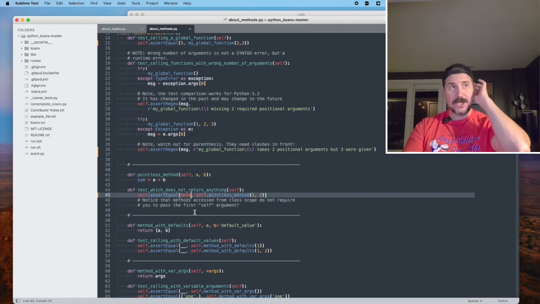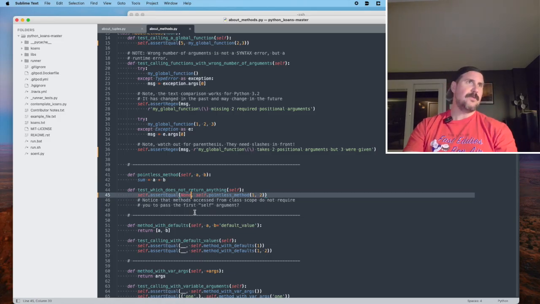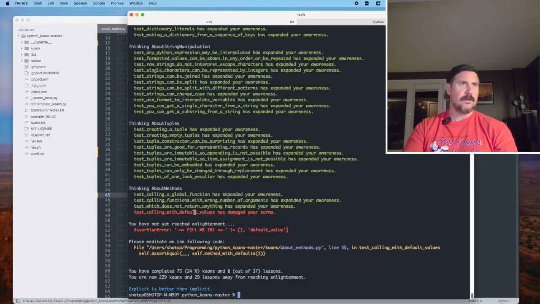All right, so then the question is why? Notice that test which does not return anything. So we called pointless method. We did not pass it all the arguments. But if we pass this in, does that work?